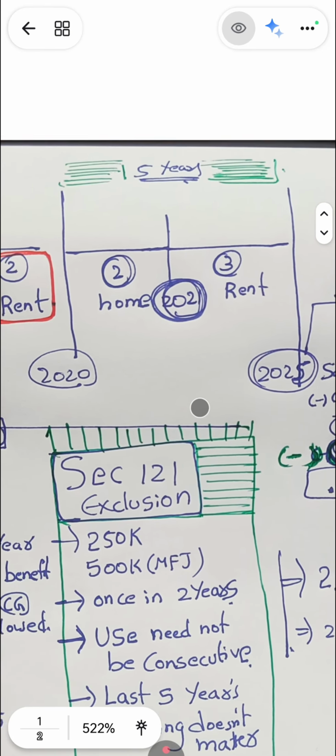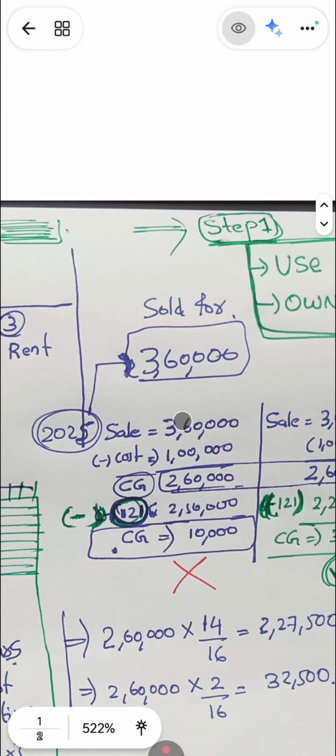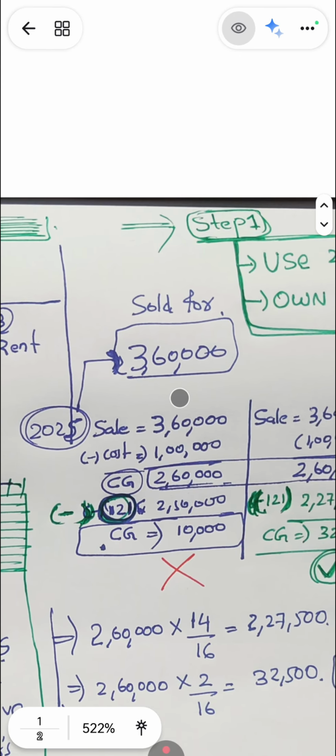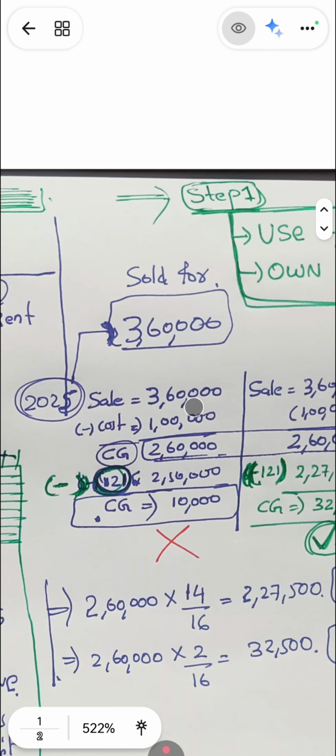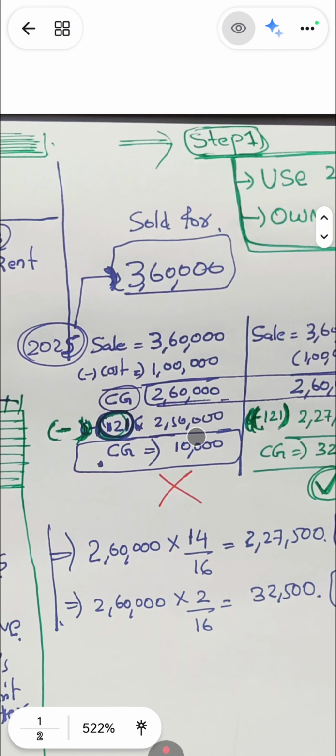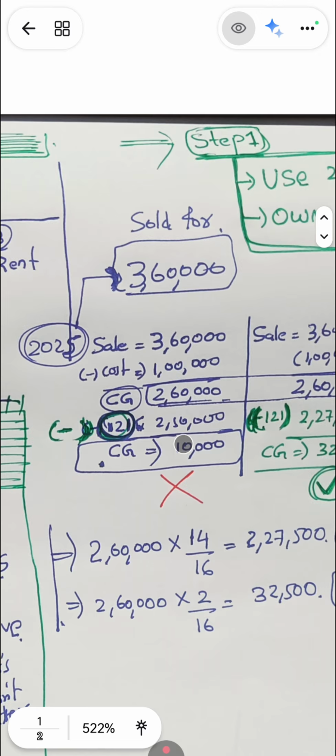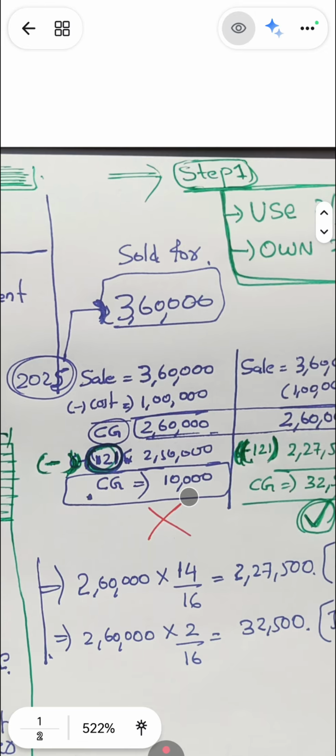So he bought the house for $1 lakh, and he is selling the house for $3.6 lakh. Now we will calculate the capital gains on that. Sale is 360, cost is 1 lakh, the capital gain is 260. Out of this, according to Section 121, 2.5 is excluded, so the capital gain is 10,000. So this is wrong, basically.